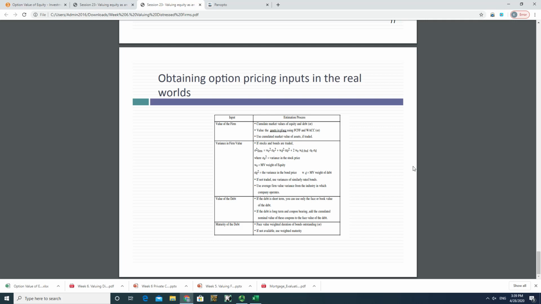And in a wider context, I would say option pricing principle can be used to evaluate any assets in this world, not just options. It can be a bond, it can be a stock, it can be a commodity, it can be real estate, it can be anything. It can be a futures contract, it can be a swap, it can be everything.